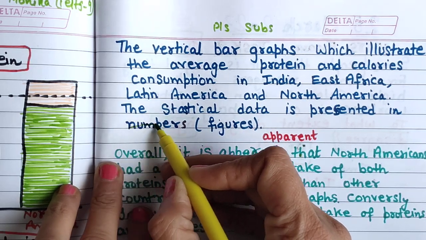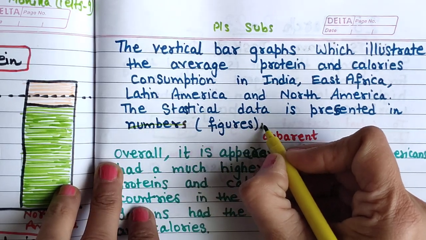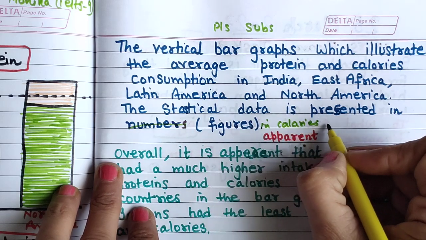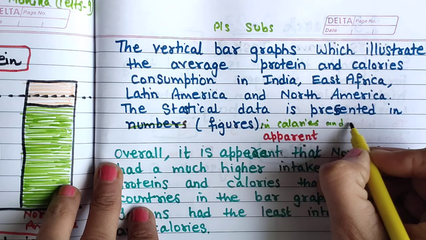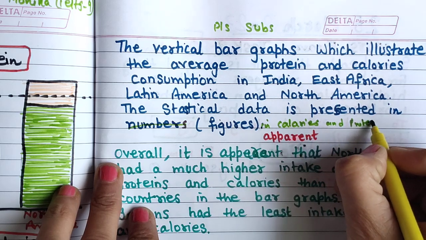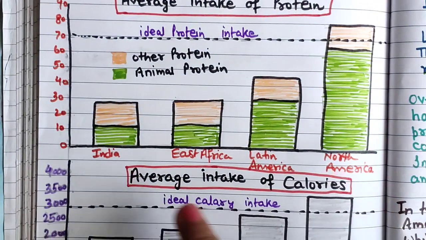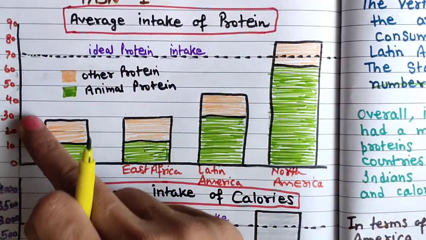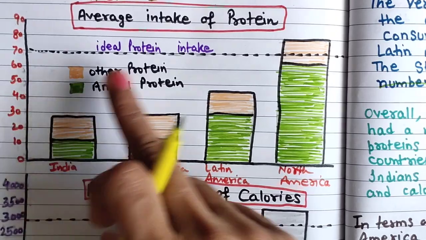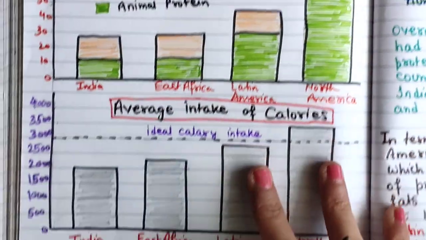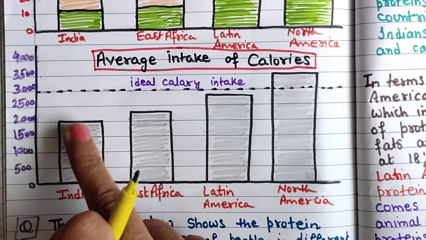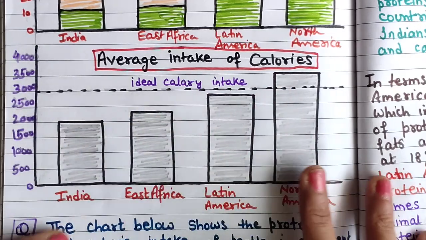The statistical data is presented in numbers or figures. You can say in calories and proteins, because they have not described anything. What number is this? We can just imagine average intake of protein, this much of protein, this percentage of protein, and calories, so 1500 calories per person is taking, and you can use the word countryman.